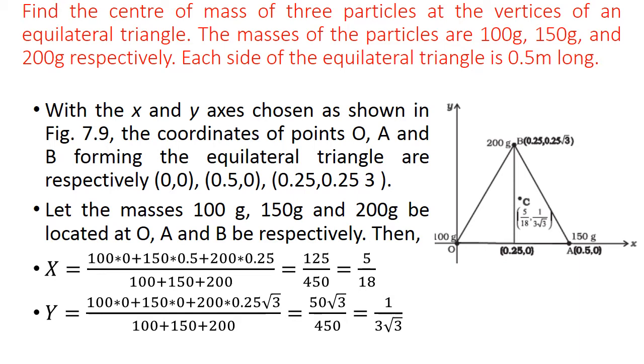These particles form an equilateral triangle. In order to find its center of mass, one particle is considered as origin